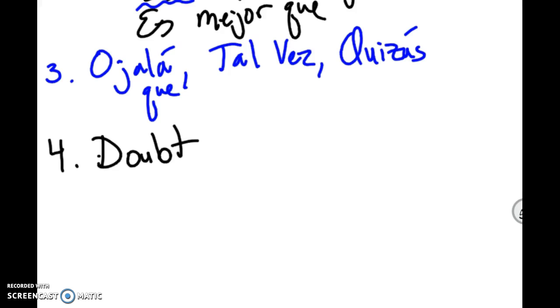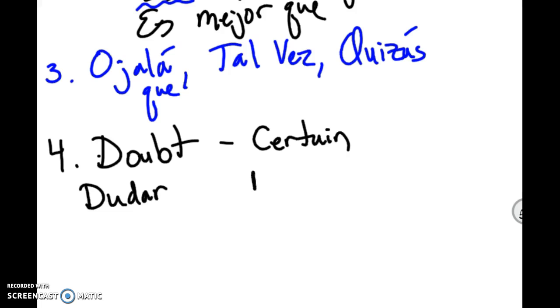All right, this is where things got really tricky because we started comparing doubt to what? Things that are certain. Exactly. So let's take a look at that list that we created. Can anybody give me an expression of doubt? Max, I know you can. Okay, so dudar que, to doubt. And the opposite of that is no dudar.